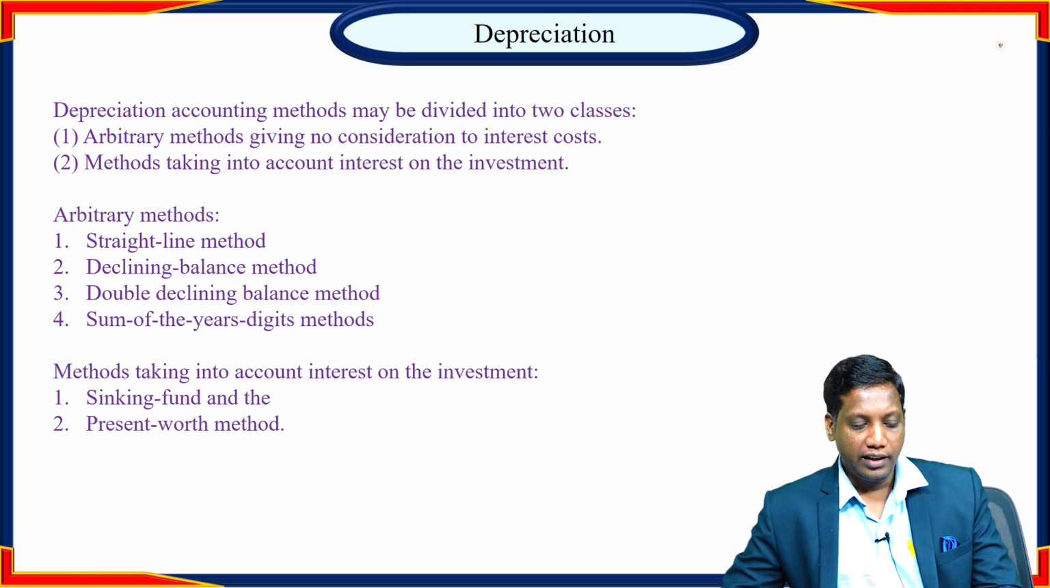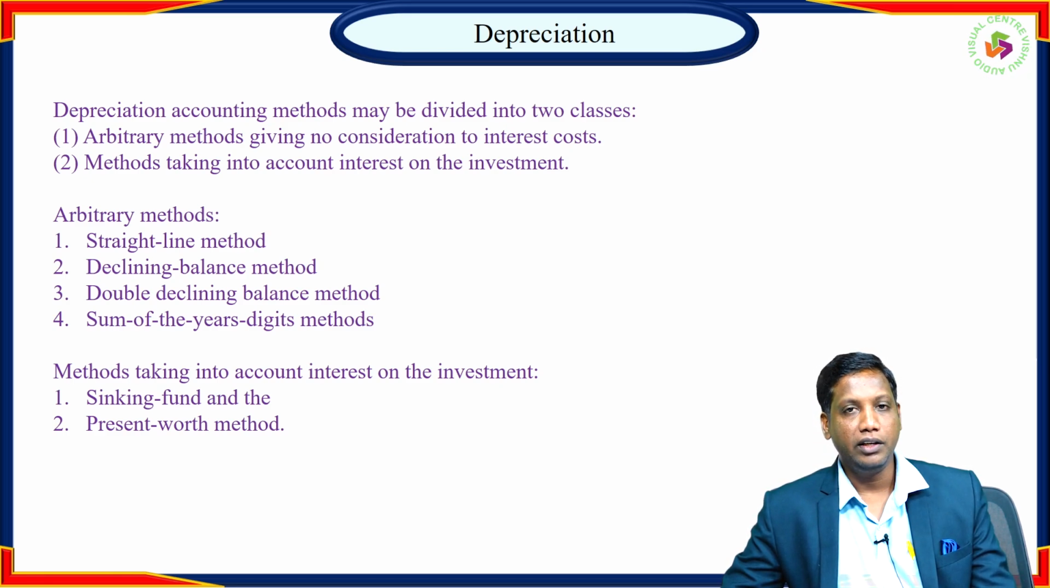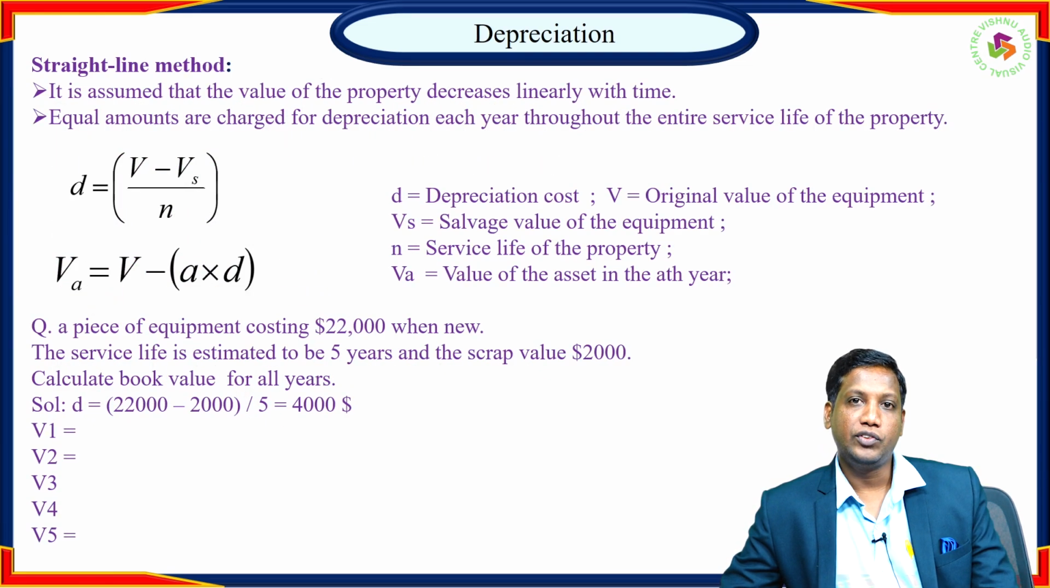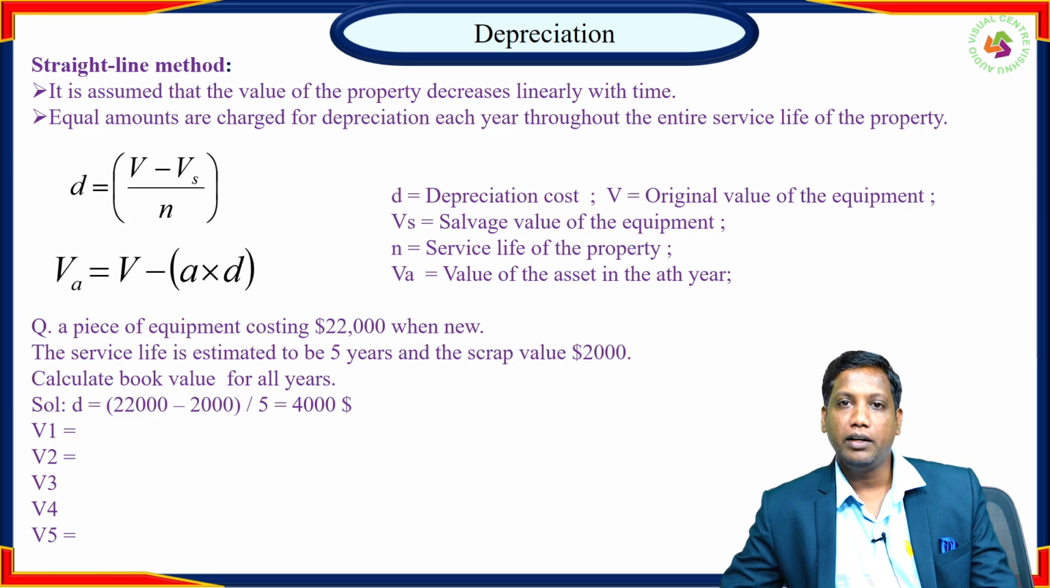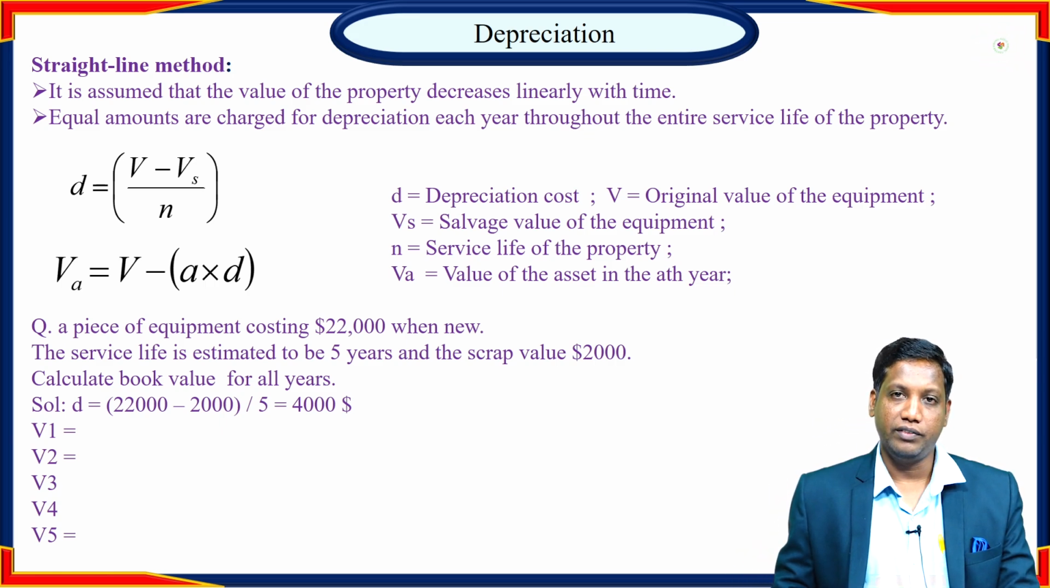Considering the interest, we might be using the sinking fund method and the present worth method. These two methods we might be using for calculation of the depreciation. Coming directly to the straight line method, how are we going to calculate the depreciation? Whatever the original value and depreciation amount is there, the remaining depreciation amount is equally distributed throughout the service life. So linearly we are distributing the depreciation cost over all the service life years.